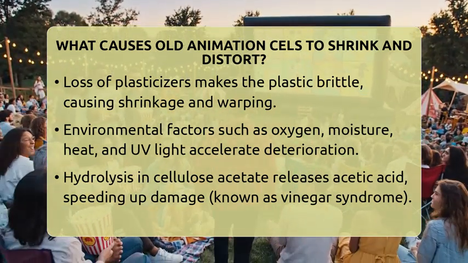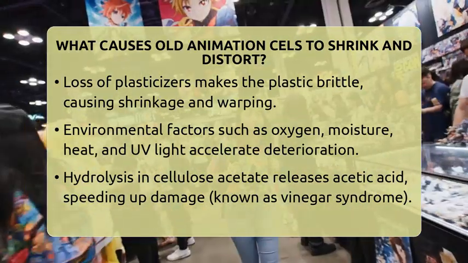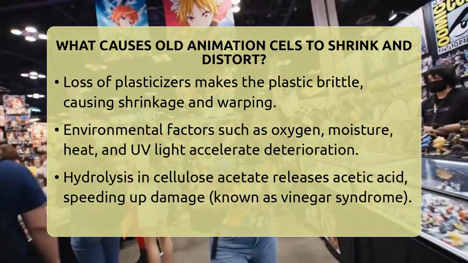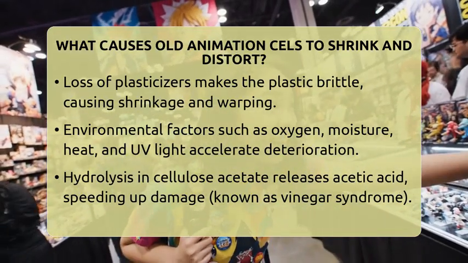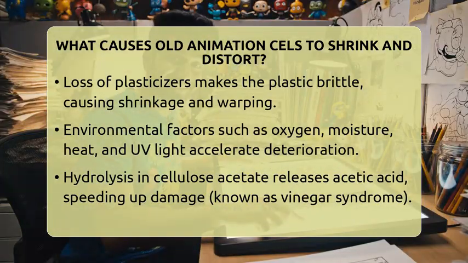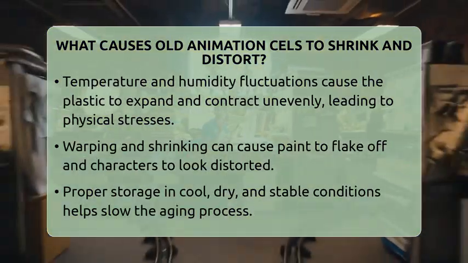Cellulose acetate cells are particularly vulnerable to a process called hydrolysis. This is a reaction with water that releases acetic acid, which smells like vinegar. This vinegar syndrome speeds up deterioration, leading to warping, brittleness, and shrinkage.